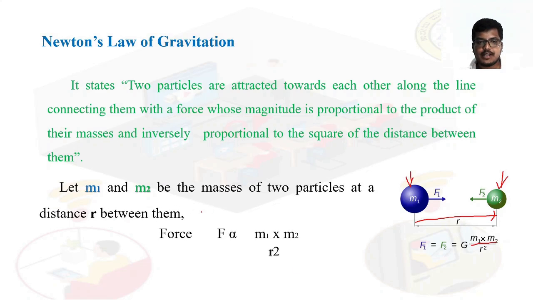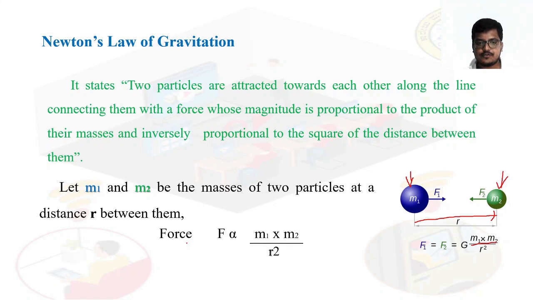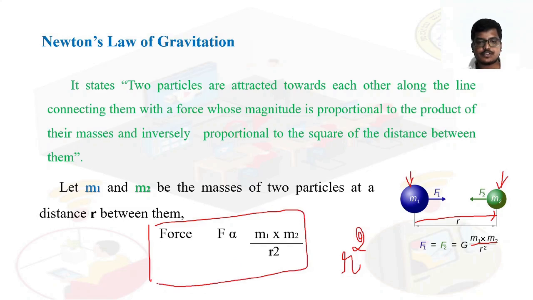Let m1 and m2 be the masses of two particles at a distance r between them, then force, according to Newton's laws of gravitation, is proportional to the product of their masses, m1 into m2, and inversely proportional to the square of the distance between them. This much quantity of force is attracted towards each other according to Newton's law of gravity.